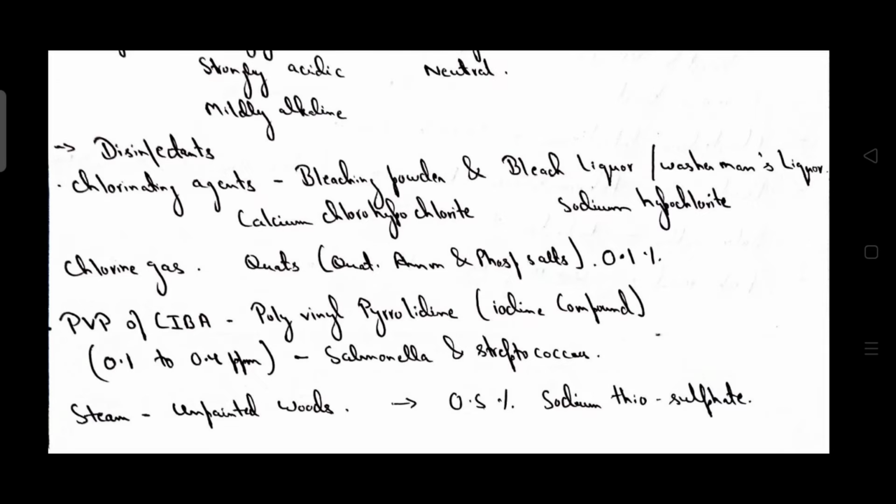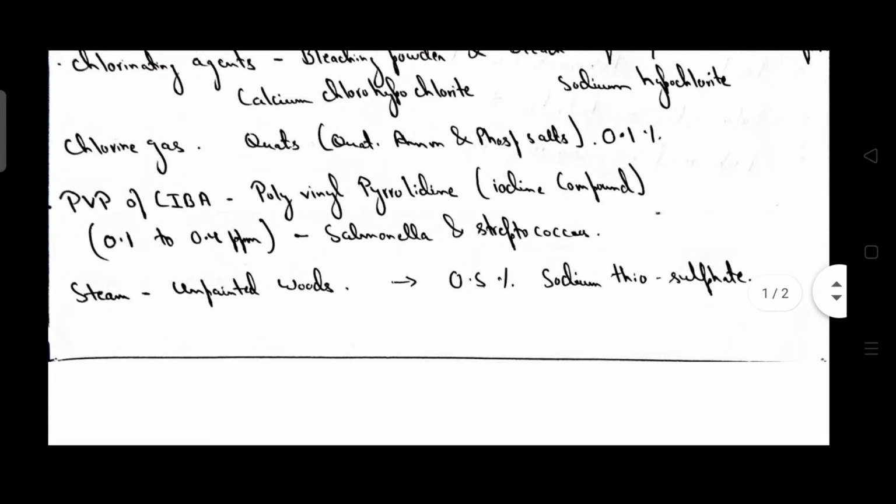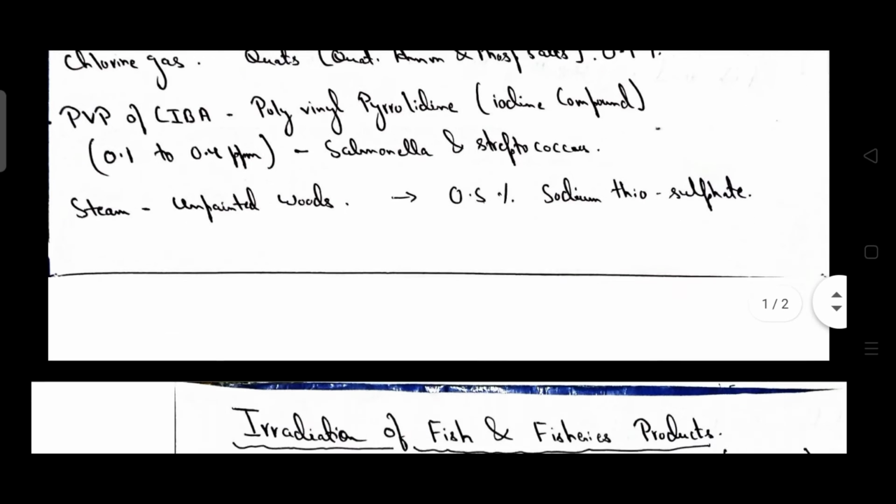Concentration is 0.1%. Then PVP of SIBA, that is polyvinyl pyrrolidone. It is an iodine compound. Concentration is 0.1 to 0.4 ppm for Salmonella and Streptococcus. Then steam is used for unpainted woods. Also 0.5% sodium thiosulfate is used.